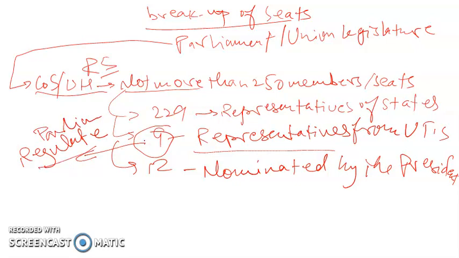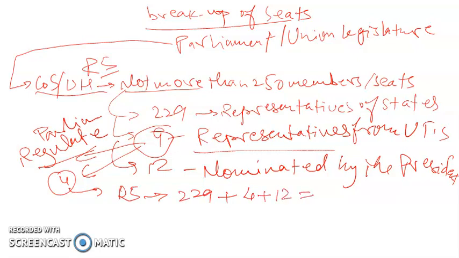At present, Parliament has regulated this number, and only 4 members are represented from the union territories in the Rajya Sabha. So at present in the Rajya Sabha we have 229 members from the states, 4 members from union territories, and 12 members nominated by the President. This becomes 245, so at present we have 245 members in the Rajya Sabha.